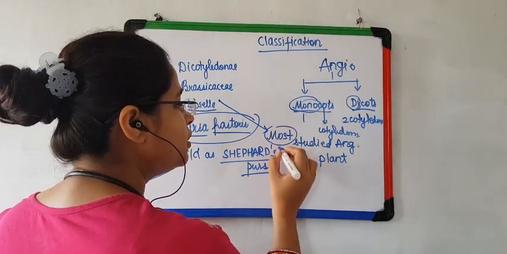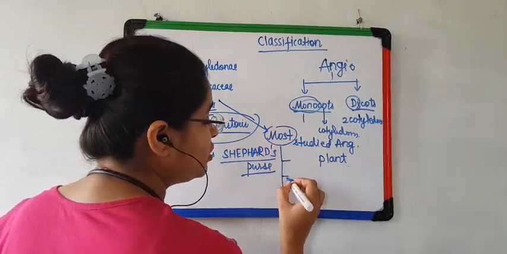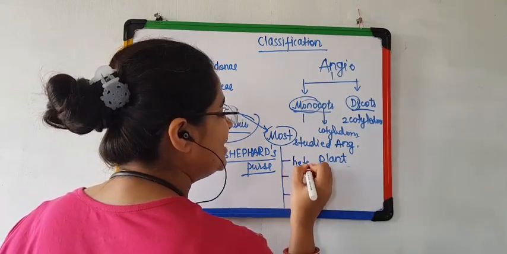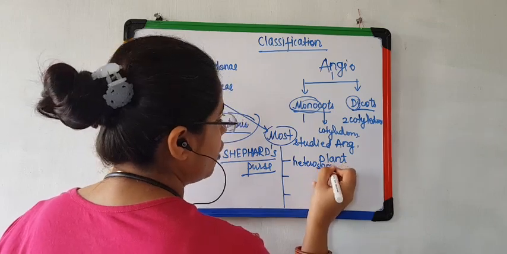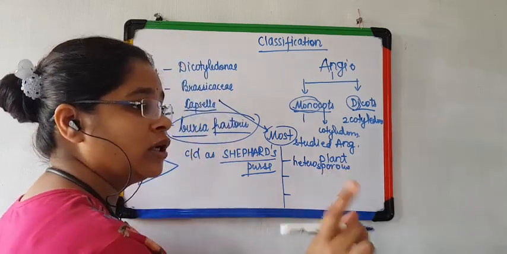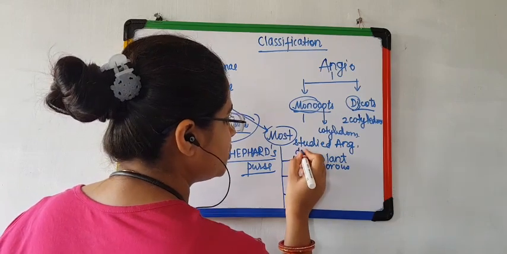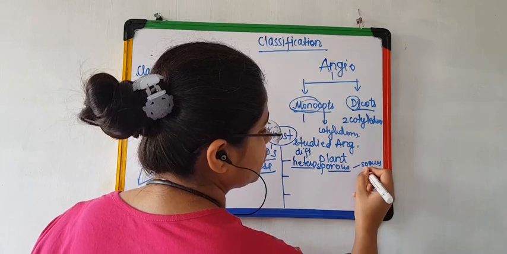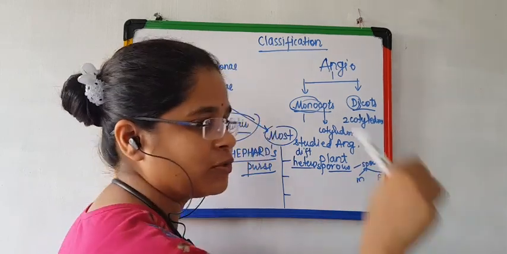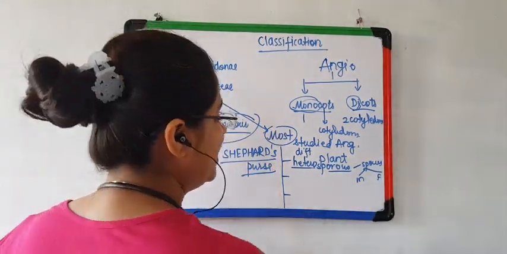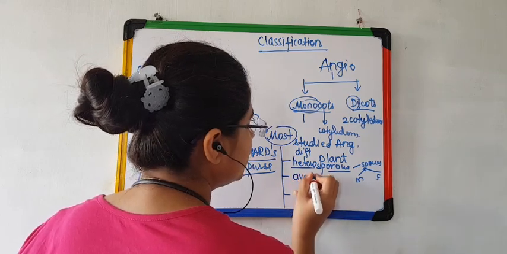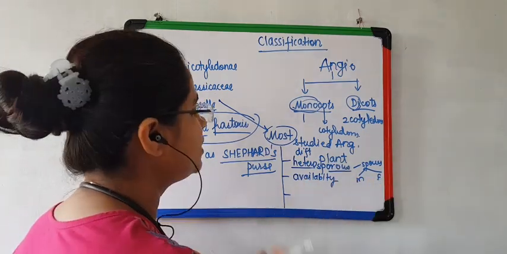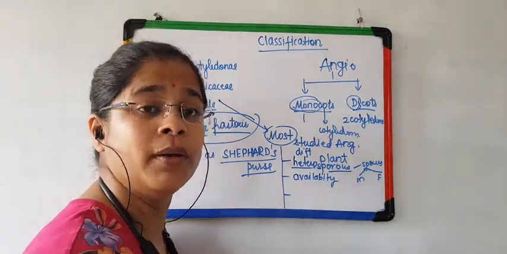Now this Capsella is the most studied angiospermic plant. When it is the most studied angiospermic plant, there will be some reasons. Why? First reason, it is heterosporous. We have dealt with this in chapter number 1. What are heterospores? Hetero means different. It produces various types of spores, and the various types of spores are male spores and female spores. Clear? Next, availability is quite easy. Because of its availability, it is the most studied angiospermic plant.